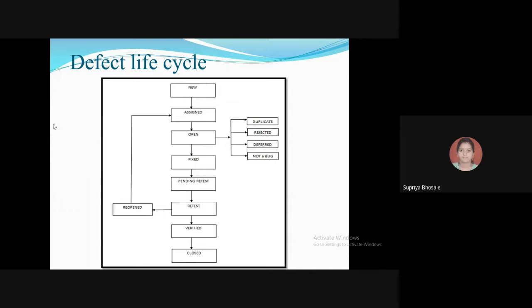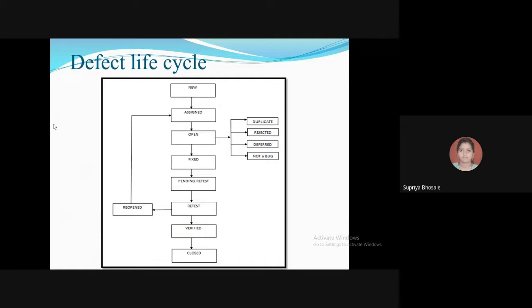The defect life cycle can vary from organization to organization and also from project to project based on several factors like organization policy, which we have seen just now, that is the test policy.